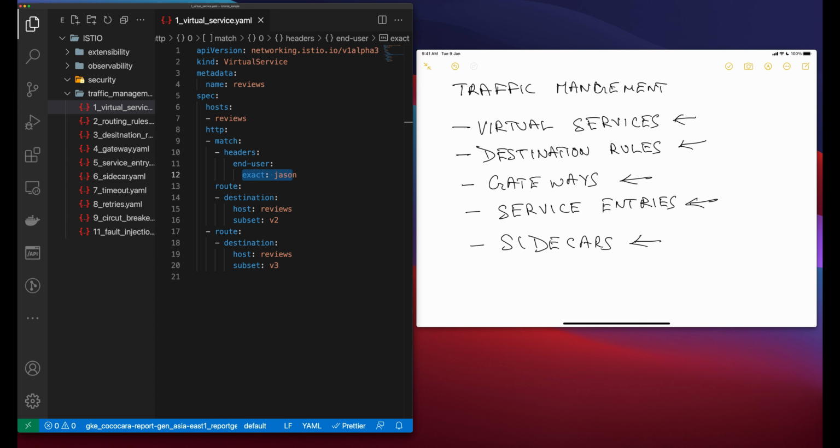The virtual service host name here can be an IP address, a DNS name, or depending on the platform, a short name, such as a Kubernetes service short name that resolves implicitly or explicitly to a fully qualified domain name.